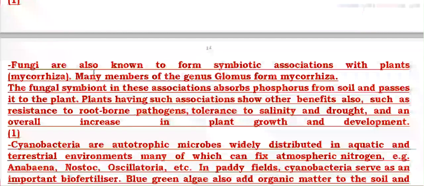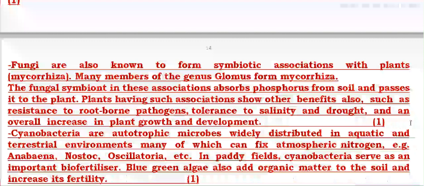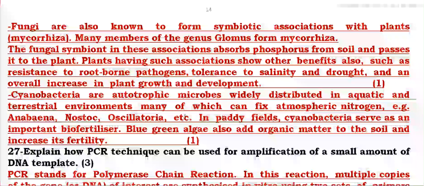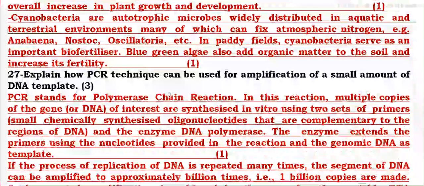Some fungi are also responsible, which are found in the roots of some plants, and they are in a symbiotic relation. They are also responsible for increasing the fertility of the soil. These are called biofertilizers. Cyanobacteria are autotrophic microbes, such as Nostoc and Anabaena, which also increase the fertility of the soil.